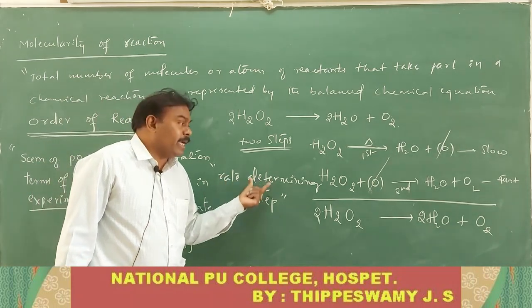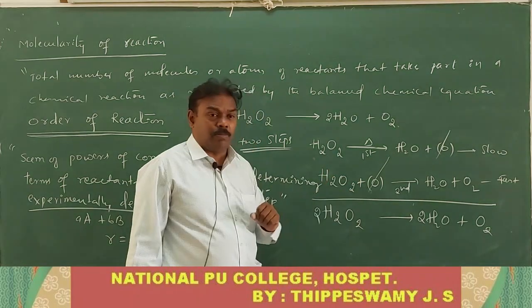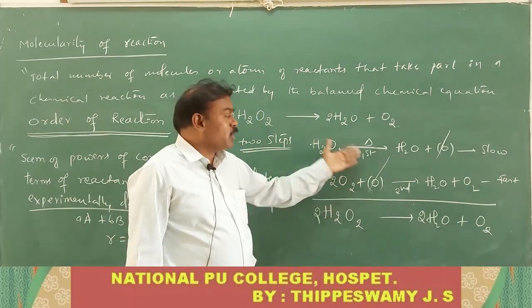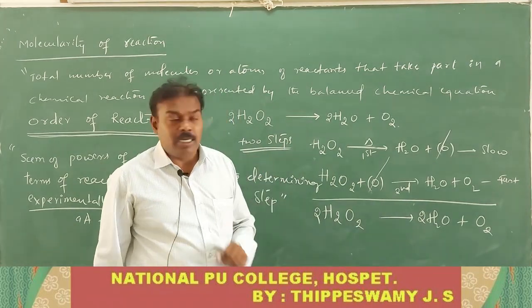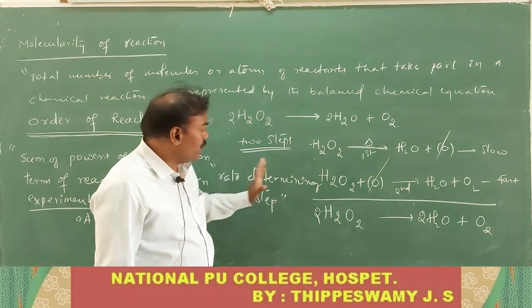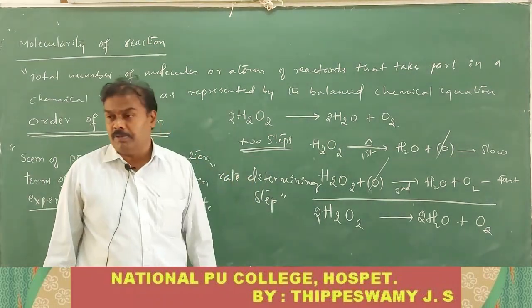Rate determining step. The rate of reaction does not depend upon the second step. It depends upon the first step. The second step is quite fast only. The first step is slow only. Hence, the rate depends upon the slowest step of the reaction mechanism. That means the slowest step of the reaction mechanism is called the rate determining step.